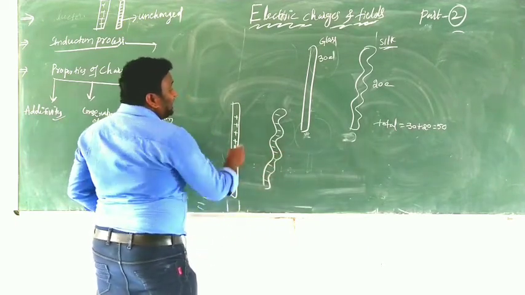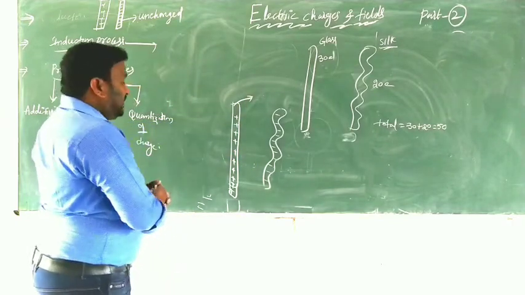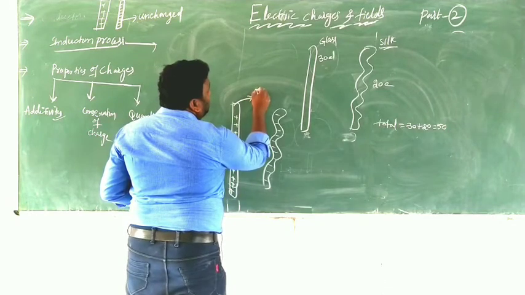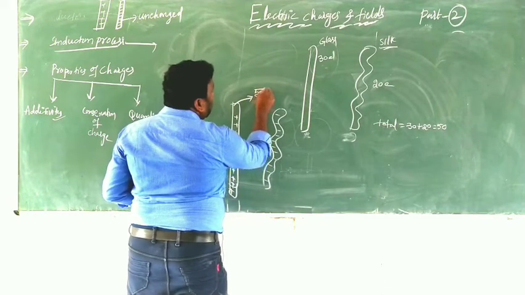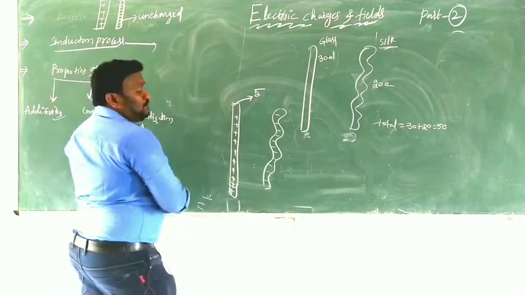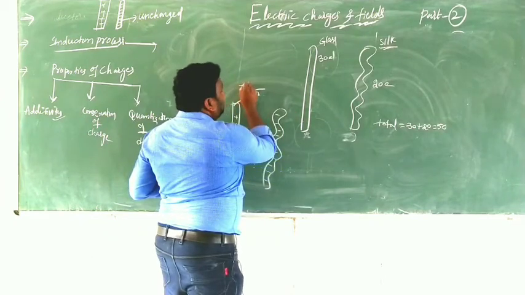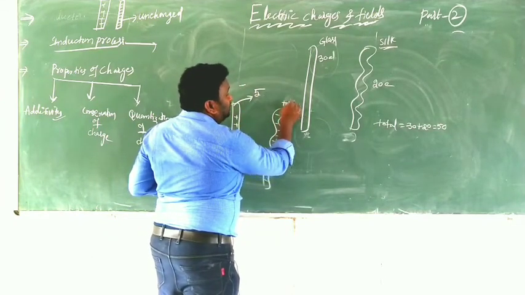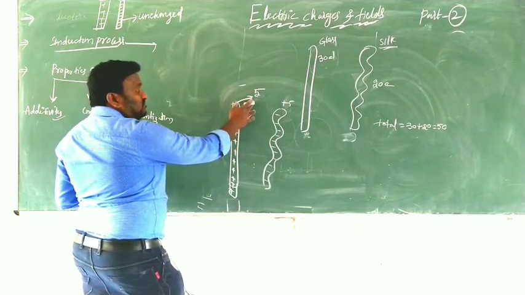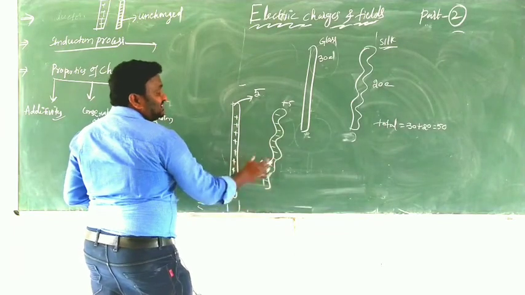Then what does it mean? For example, the glass rod loses 5 electrons. That's why it becomes positive, plus 5, and the other is minus. The glass rod loses 5 electrons, and the same electrons must be received by the silk cloth.